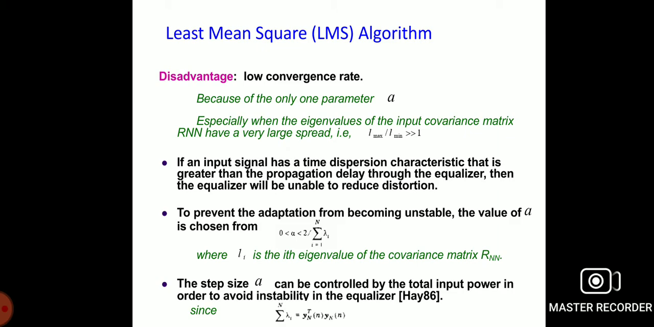Now the disadvantages of this LMS algorithm: it has a low convergence rate because of the only one parameter alpha, especially when the eigenvalues of the input covariance matrix R_NN have a very large spread.